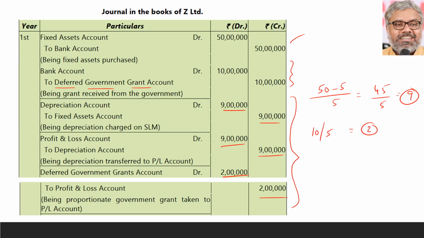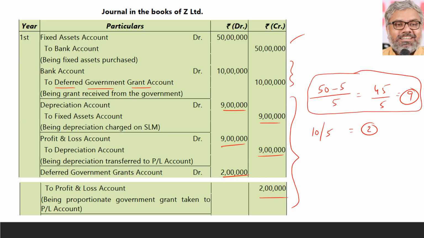So in this method, which is method 2, treating the government grant as deferred revenue, depreciation will be on a normal basis because the asset has no change in its book value here.